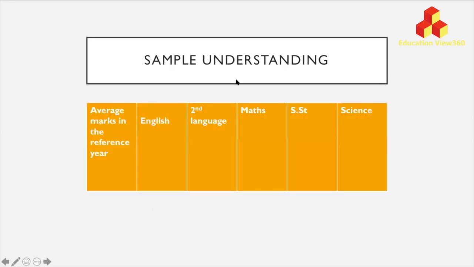Now, I am trying to give you a sample understanding. What you have to do is basically have the average marks in the reference year for each subject: average mark of English in the reference year, average mark of second language, average mark of maths, average mark of SST, and average mark of science in the reference year. So now this is your starting point. You know that when I am allotting marks in English, my average should not be less than 2% of the reference year or more than 2% of the reference year.